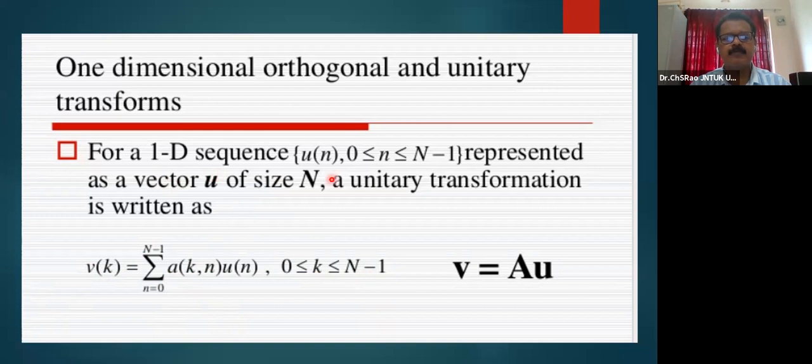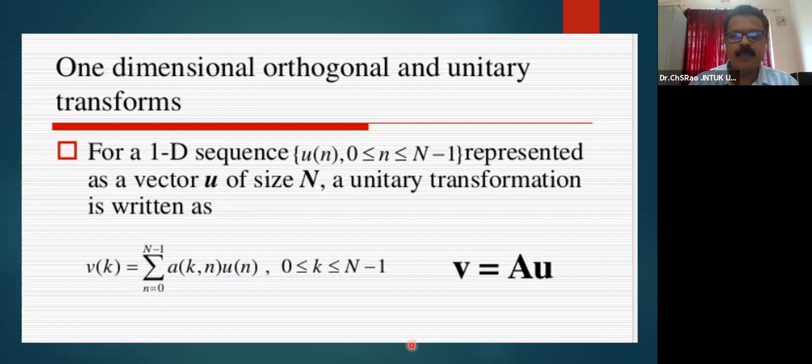The one-dimensional sequence Un may be represented using Akn, the unitary transform which we use in order to represent the 1D sequence Un as Vk.